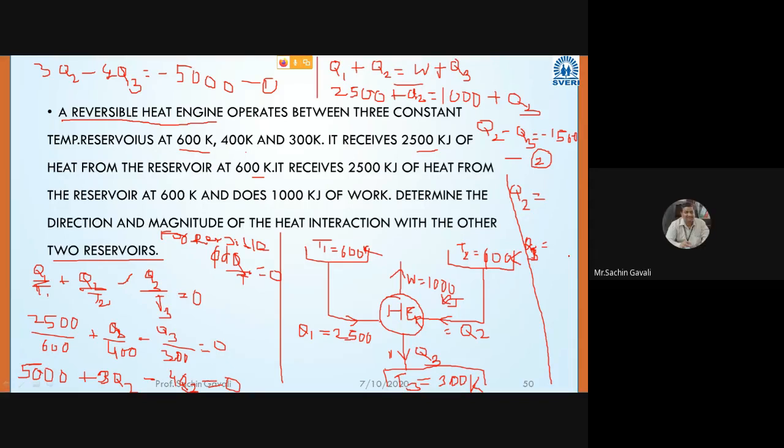Sir, Q2. Q2, but write down now. Q2 is equal to minus 1000. According to Kunal, this Q2 is minus 1000 kilojoule. And Ajit is saying Q2 is minus or plus. Okay, I have to see. Q2 is minus 1000 and Q3 is 500. Correct. Q3 is what? 500.